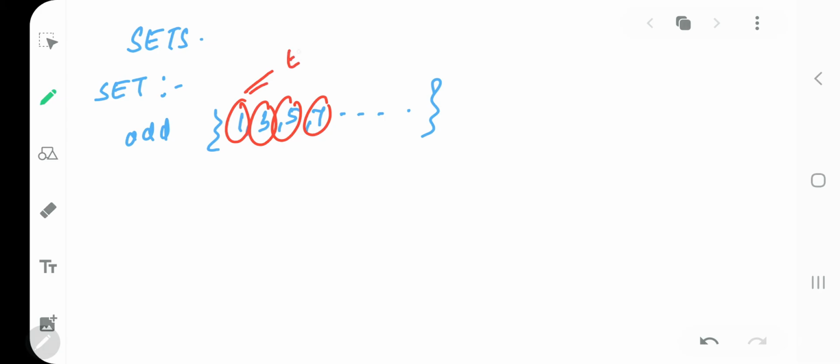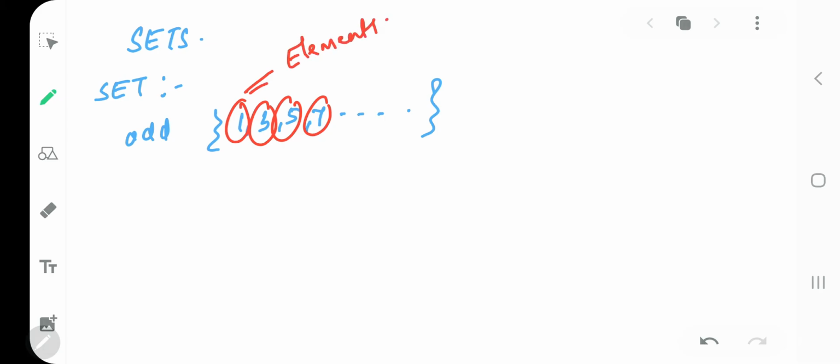Clear? So a set is whenever I give you a group of similar numbers. For example, I gave you a group of all odd numbers. The odd numbers will go 1, 3, 5, 7 and so on till infinity. Got my point? So this is called a set of all odd numbers. Next we have elements. As I have written 1, 3, these are called elements in a set.